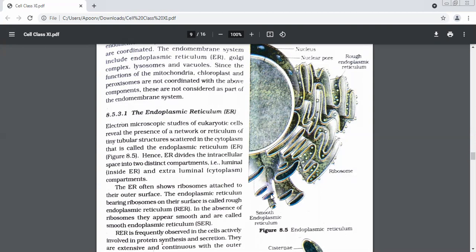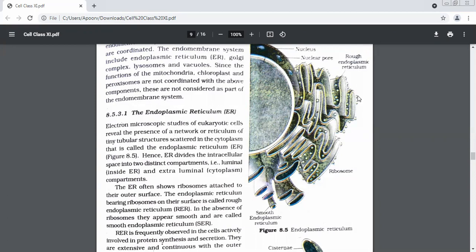Do we have ribosomes on SER? No, ma'am. See these small circles that you have over here, attached to the surface. These are ribosomes. So with rough endoplasmic reticulum, you will find them. Now below, just see the SER. Do we see these circles, dot structures here? We don't see them. So this is which reticulum? SER, smooth endoplasmic reticulum. Which one is forming an extensive network? RER. See, there's a big network, fully spread, extensive.